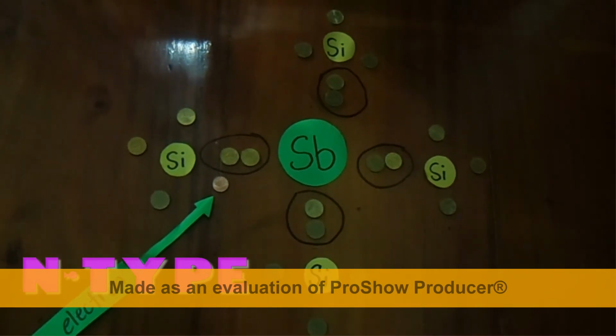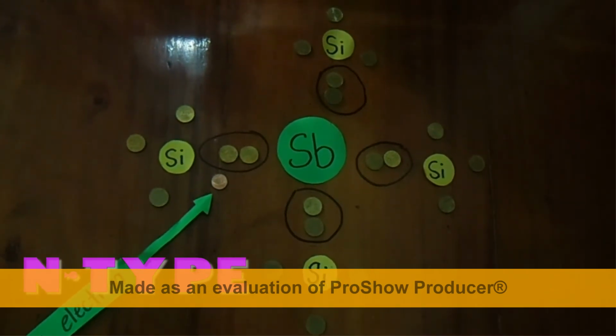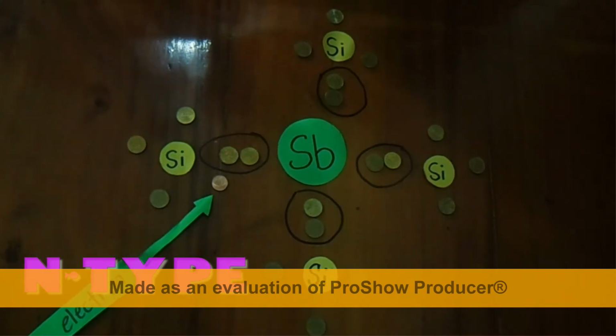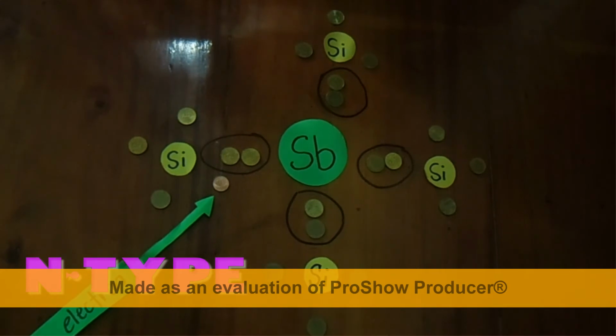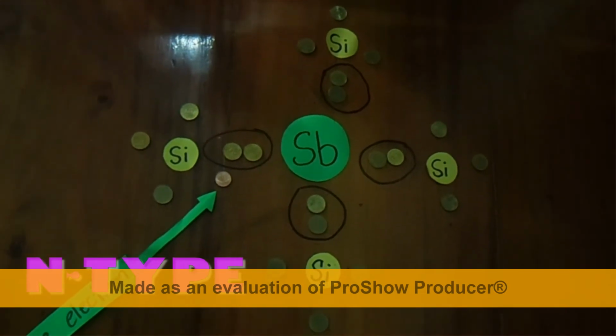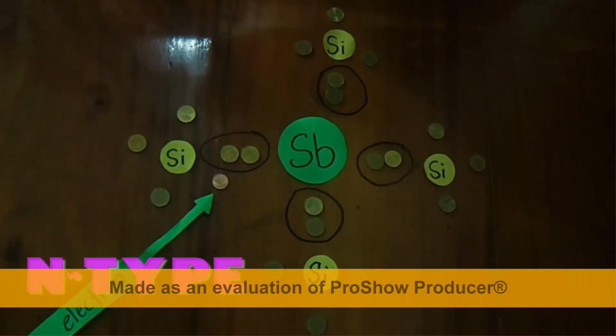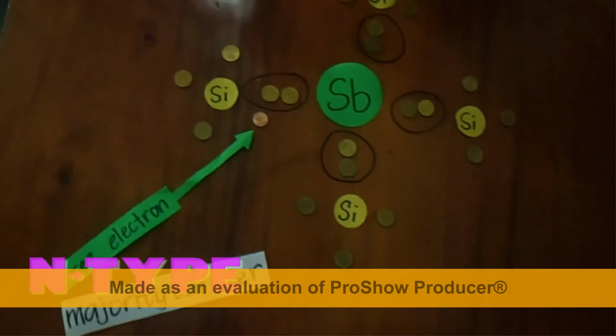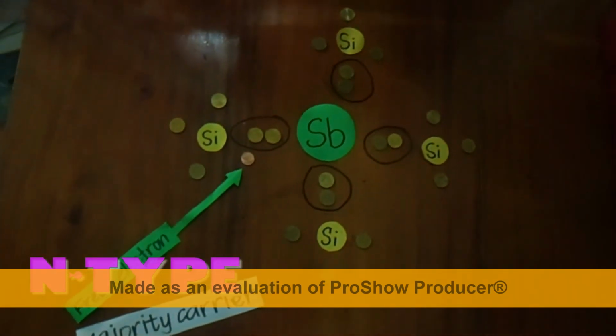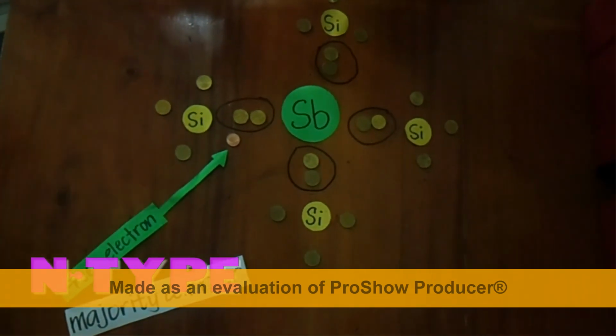The conductivity of the semiconductor becomes higher. After the doping process, the semiconductor, silicon in this case, becomes an n-type or negative type semiconductor. Electrons are considered to be the majority carriers, while holes are considered as the minority carriers.